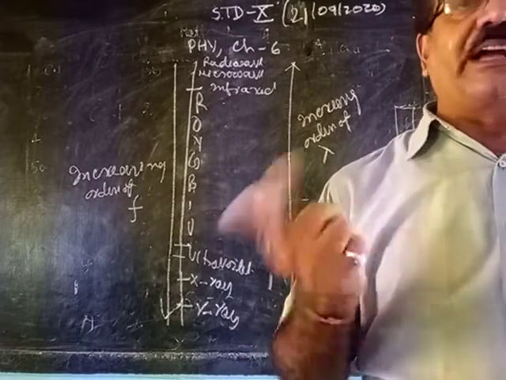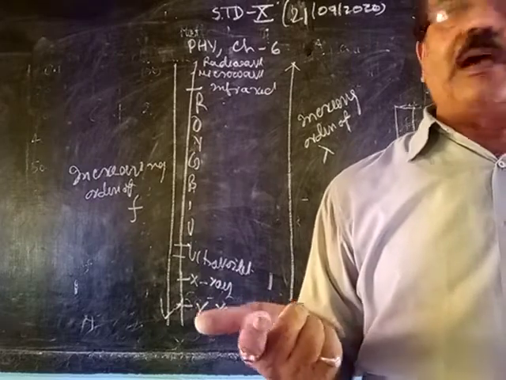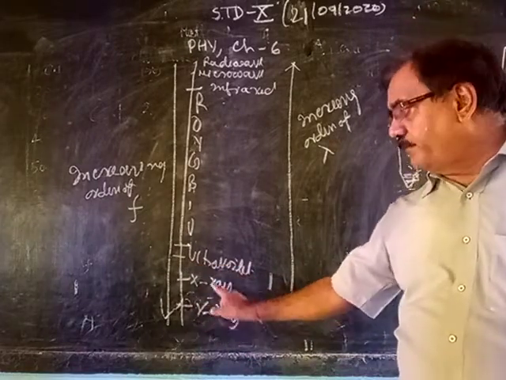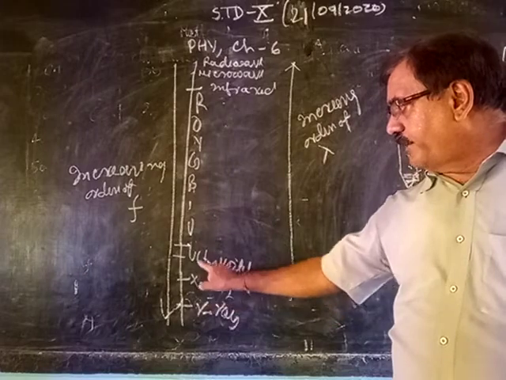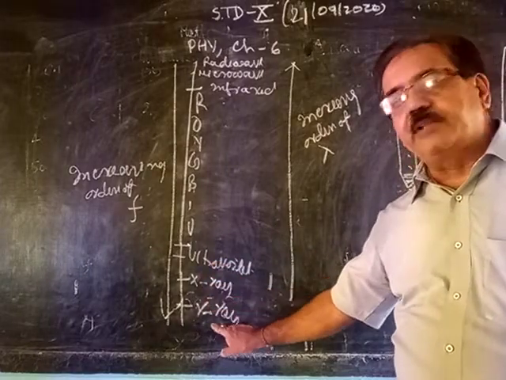X-rays are chemically more active, just as I explained to you. Ultraviolet radiation is more active, but X-ray is more active than ultraviolet, and gamma is more active than X-ray.